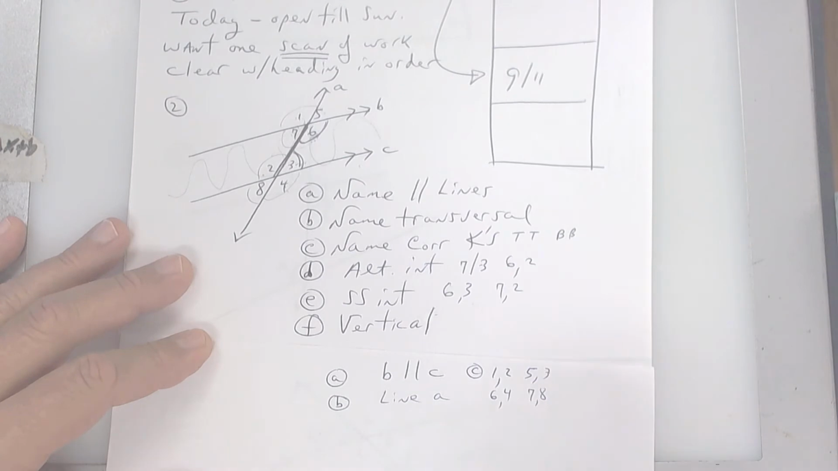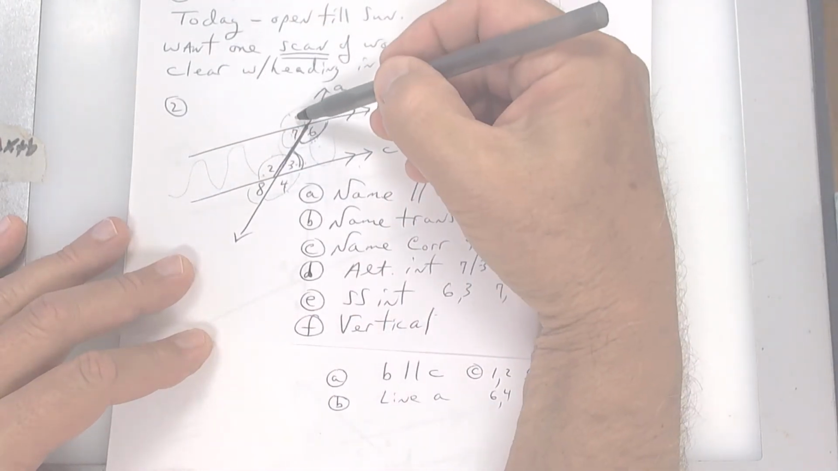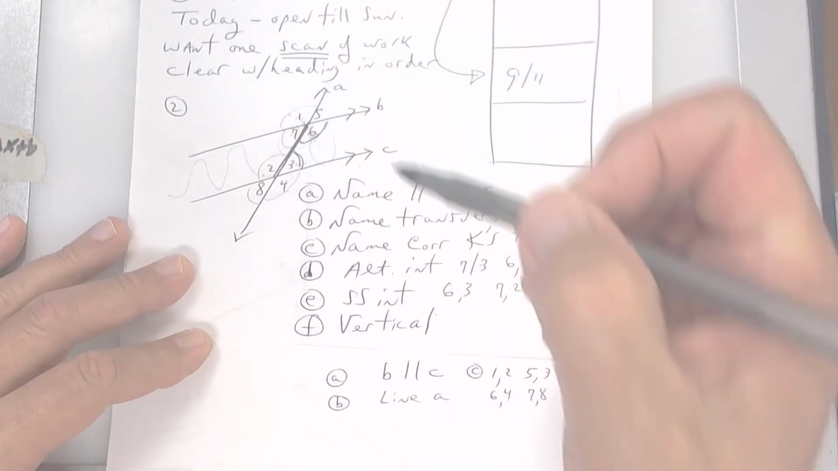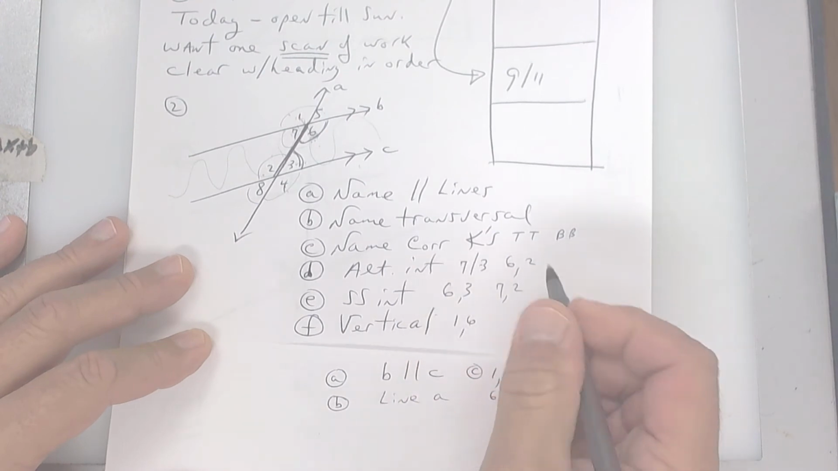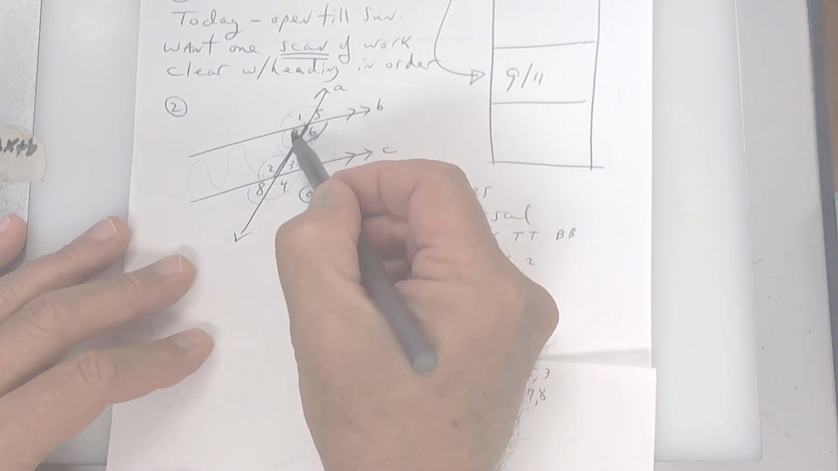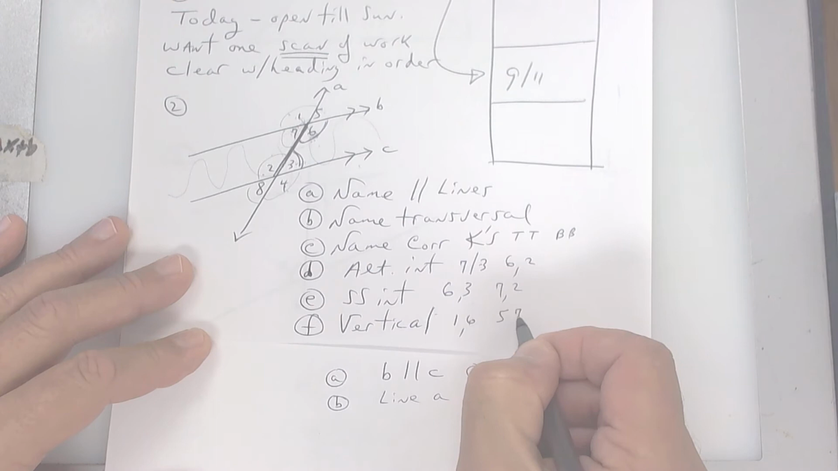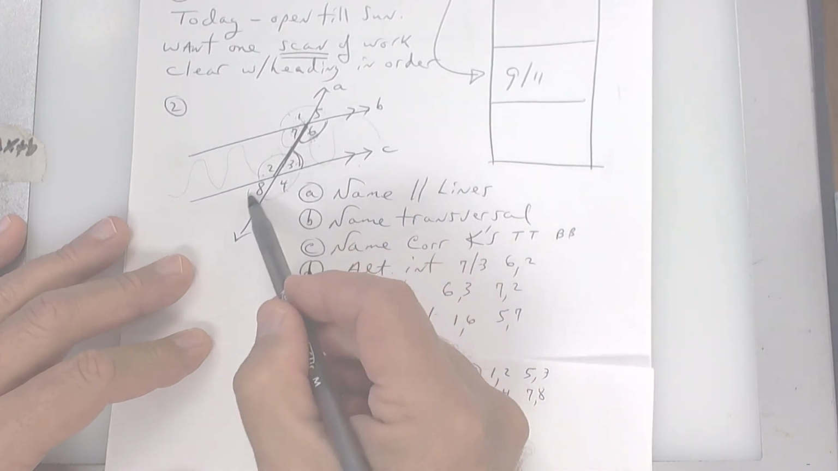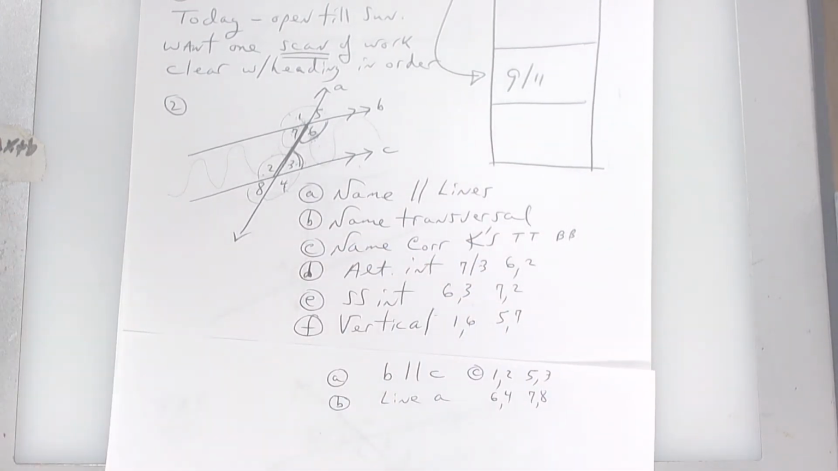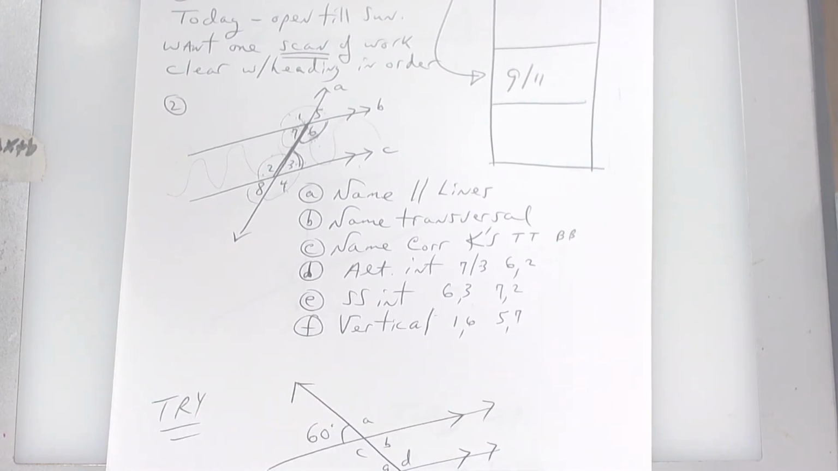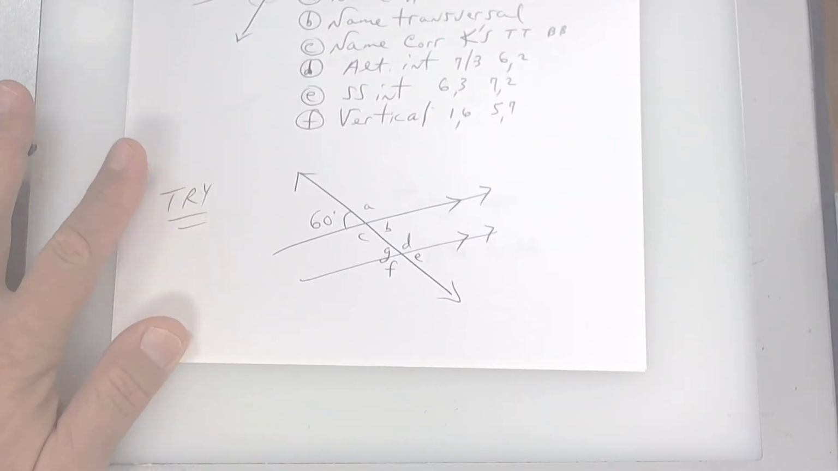Vertical, or straight across. So if you're standing here, go straight across. So 1 and 6, there's a bunch of them. 5 and what? 5 and 7, 2 and 4, 3 and 8. Okay, make sure you write them all down. All right, so if you know all the angles, let's take a look at this one right here. So on a new sheet of paper, copy this down.